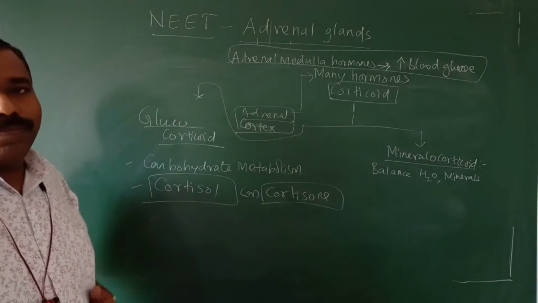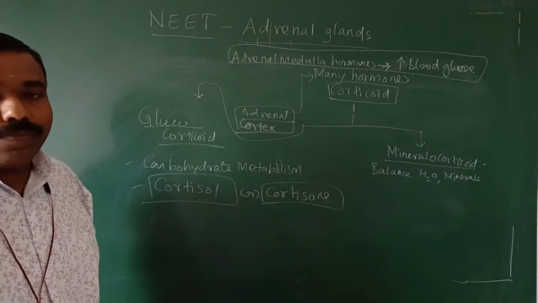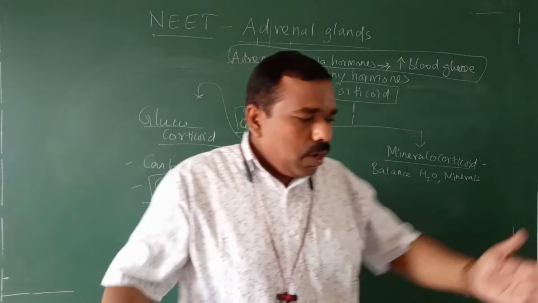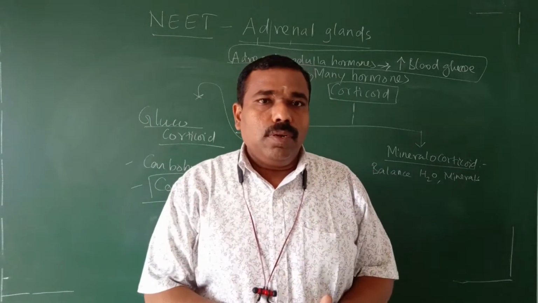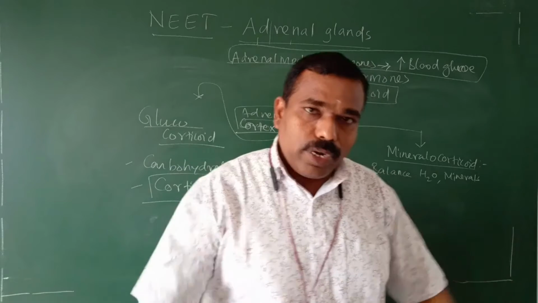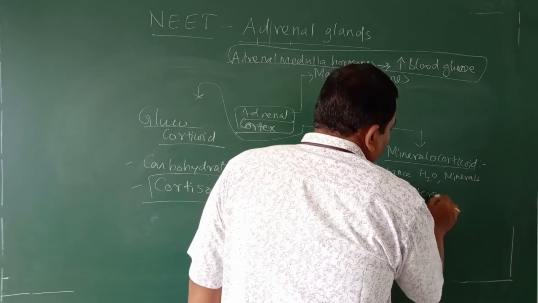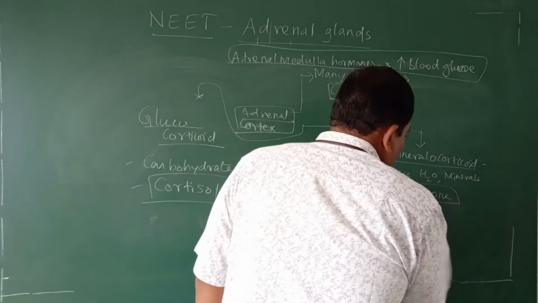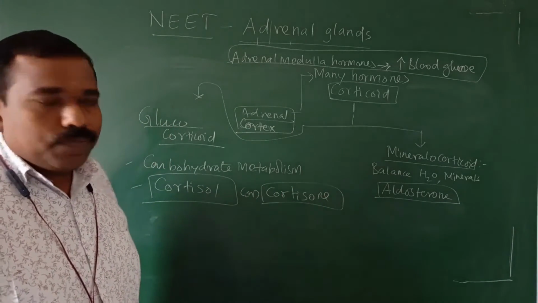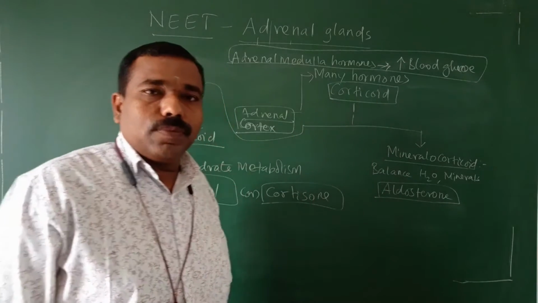Cortisone, cortisol is an example of glucocorticoid. A lot of mineralocorticoids are there. The important one, which is present in our body, aldosterone is an example. This is a much more important end point. Cortisol, aldosterone. Right?